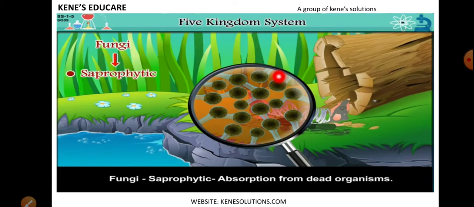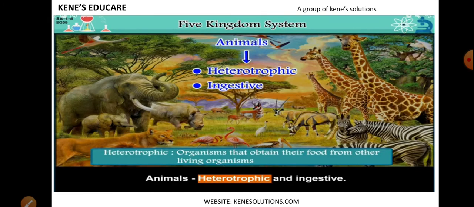Why? Because they decompose the body of the dead animal, which gets mixed into the soil, and this soil becomes so rich in nutrients that it can make up a new plant again. Okay, so what are saprophytic? They absorb nutrients from dead organisms. Okay,